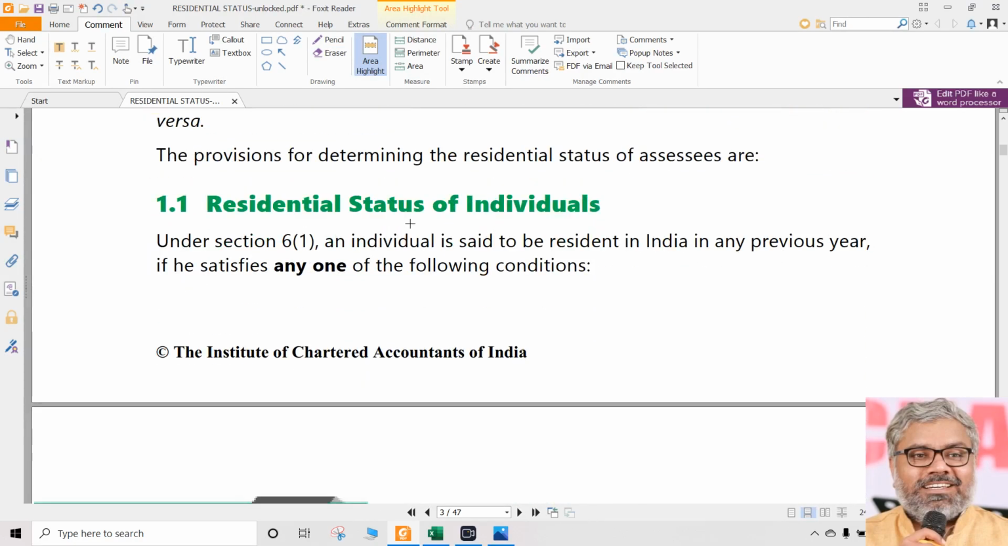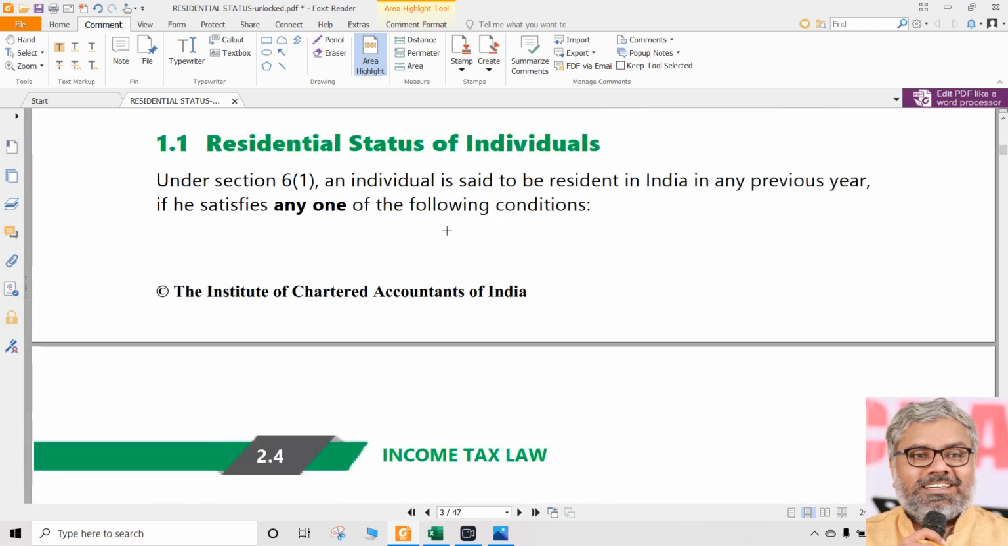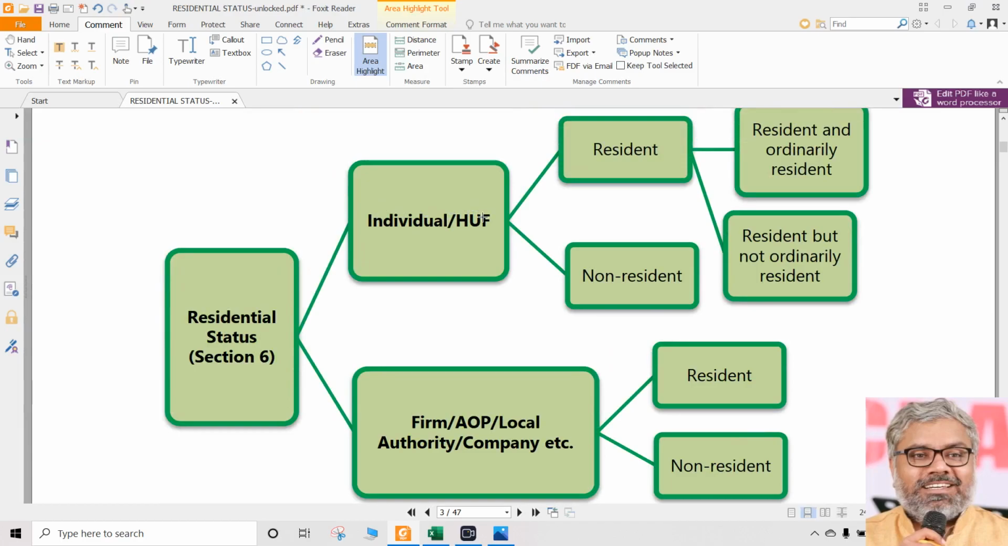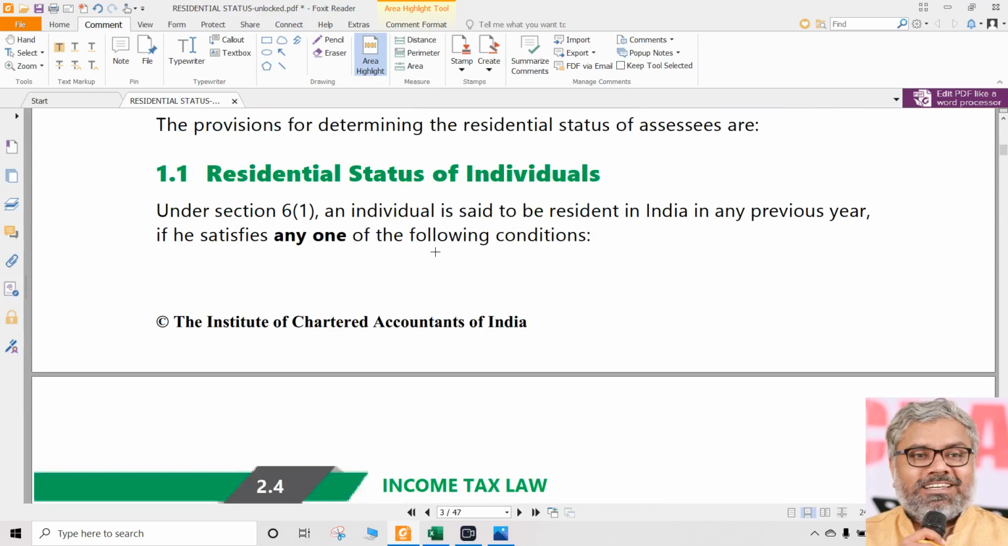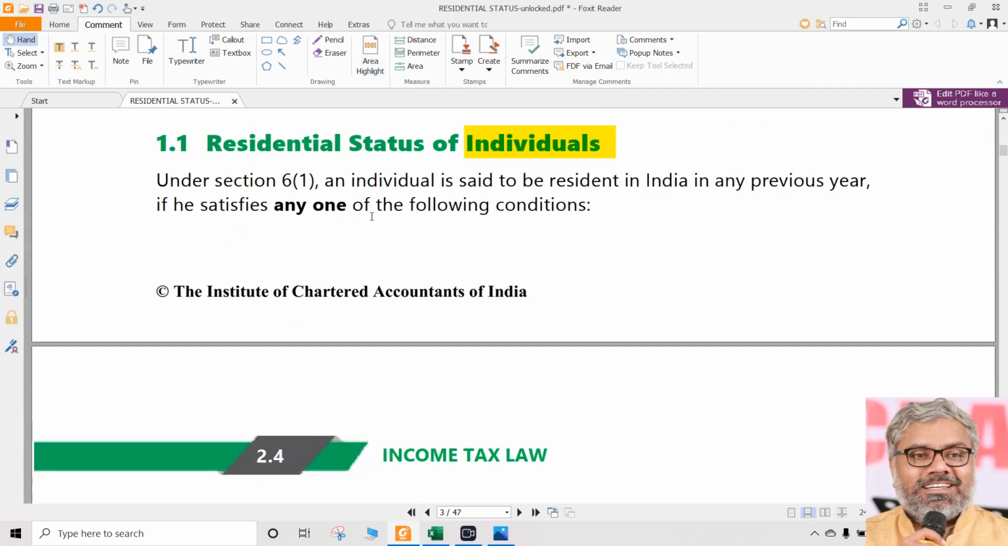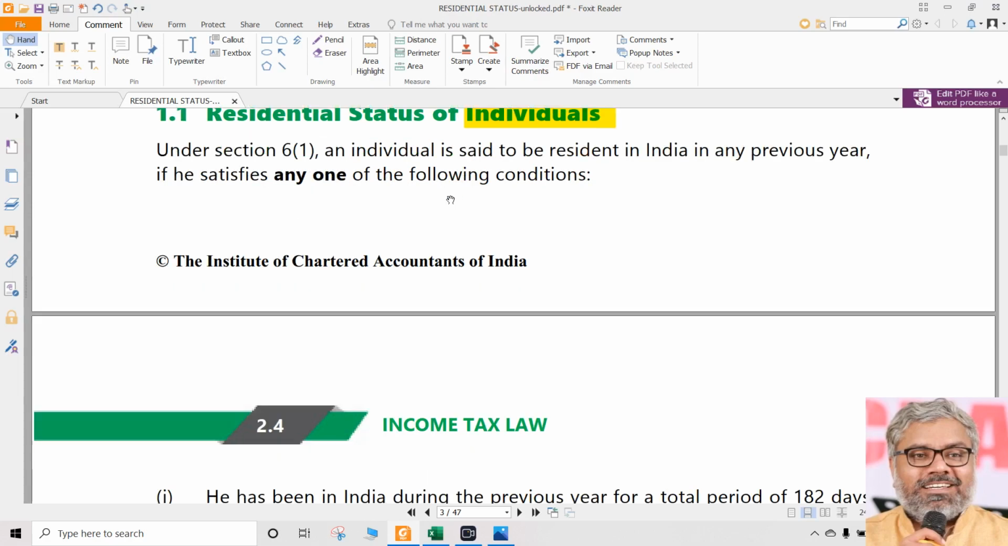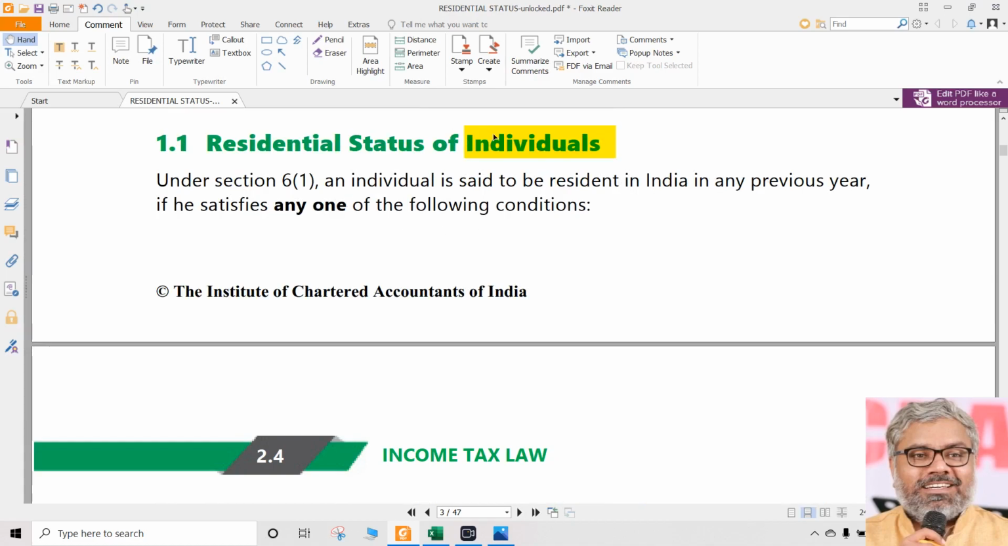Now, let us enter into the real sections of how to determine the residential status, starting with individuals. Then we have to move on to HUF. Then we have to move on to all other types of SSCs also. But most important of all, just like in the rates of tax also, here also the residential status of individuals is more important. How to calculate residential status of individuals. Actually, the word calculate also is not correct. That is why it is better to use the word determine. How to determine the residential status of individuals is the very important provision out of this entire discussion on residential status. Let us start with that.